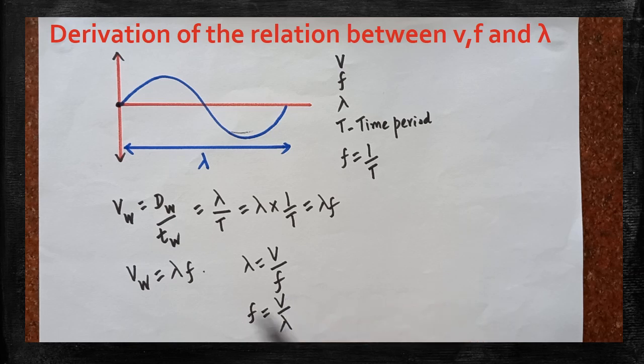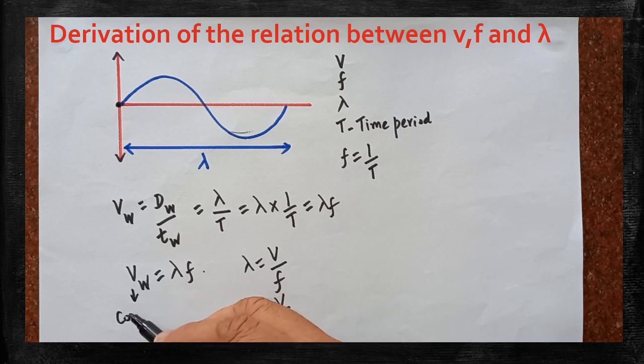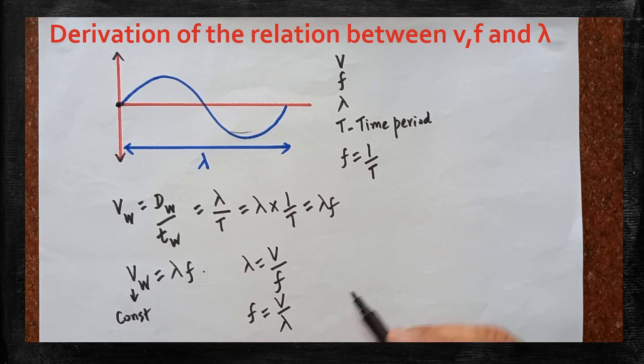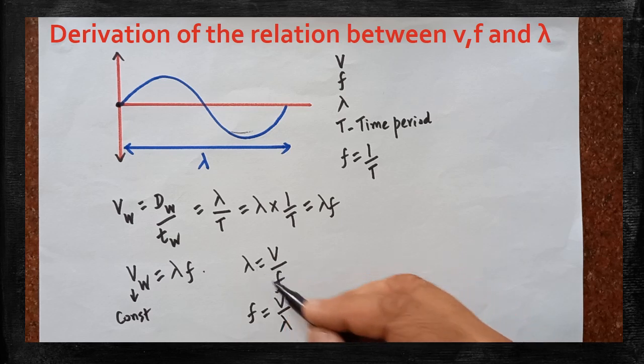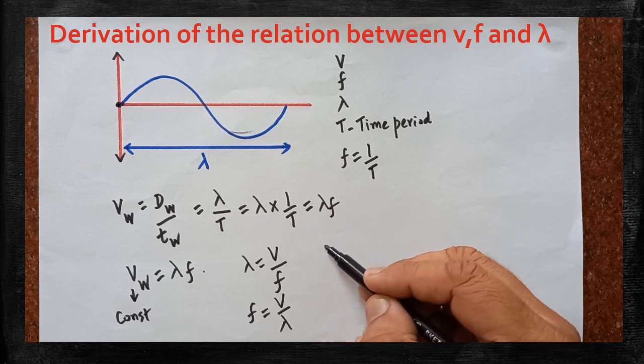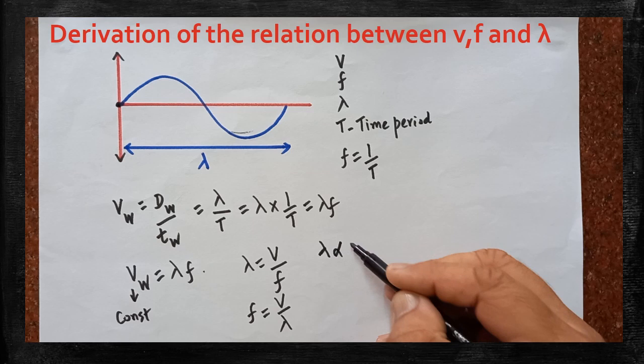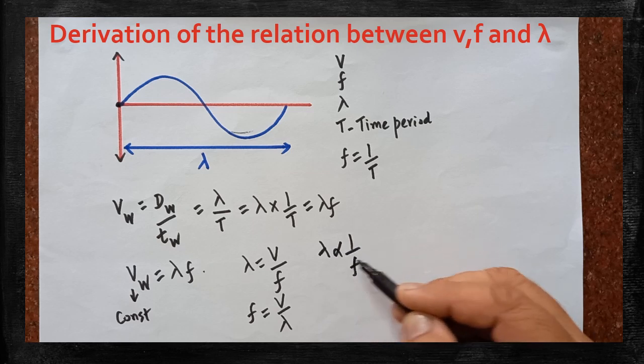But which one is constant? The velocity of the wave is constant at a particular temperature in the case of a mechanical wave. These two are variable, but velocity is constant. Now, know the relationship between these two. Since velocity is constant, we can write lambda is directly proportional to 1 by f.